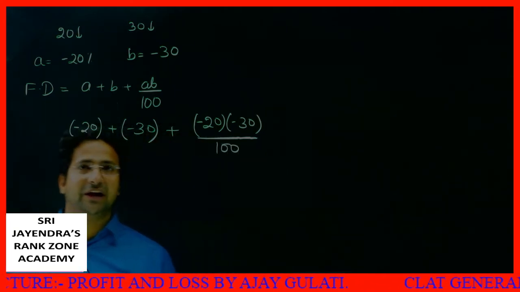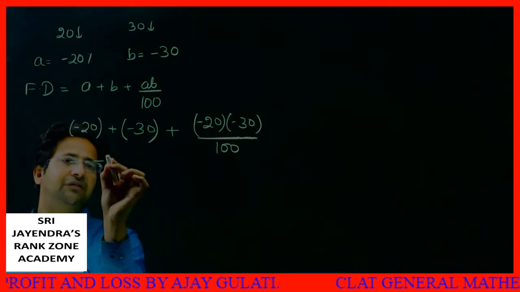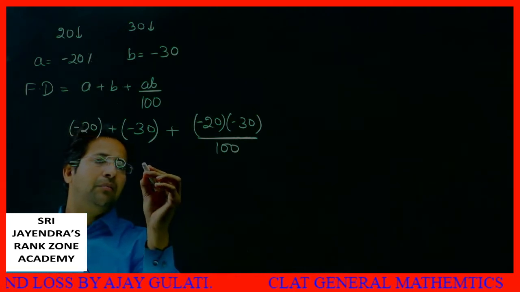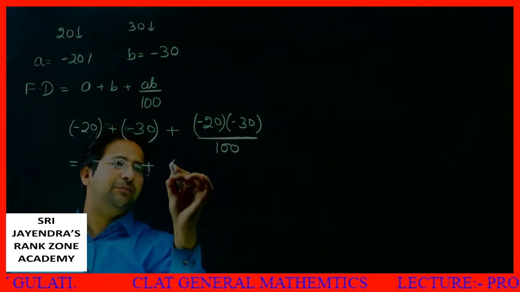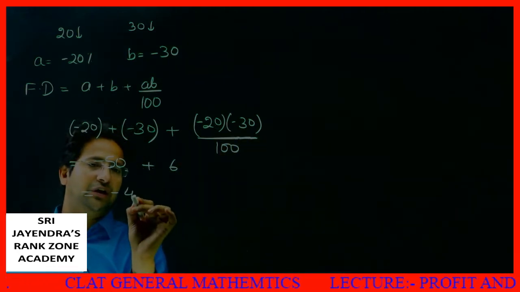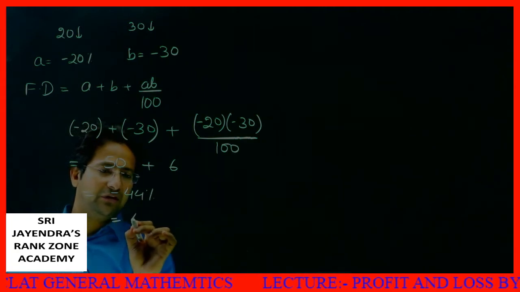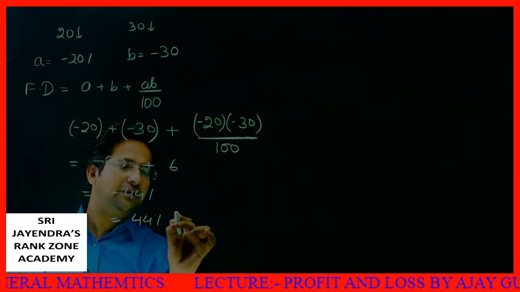AB I'm putting as negative. This is minus 50 plus, these negatives will multiply and become positive, zeros cancel, plus 6. So my final discount is minus 44%, or I can say 44% discount.